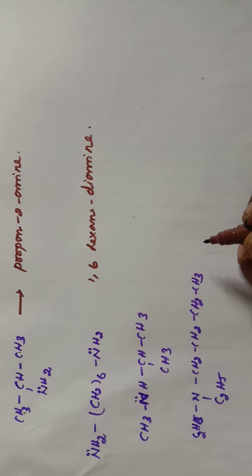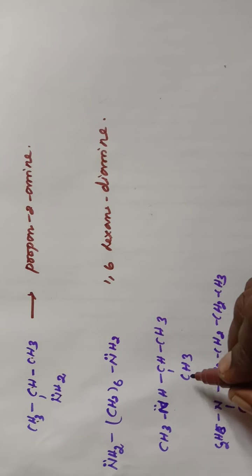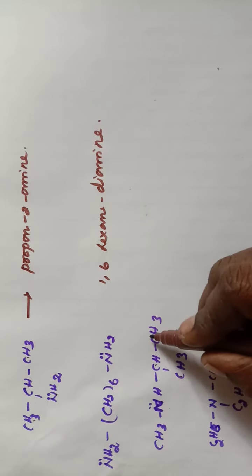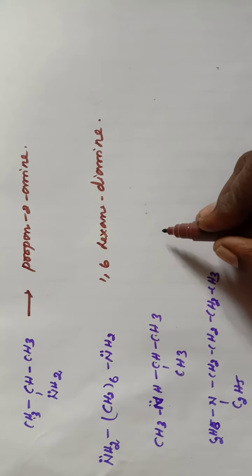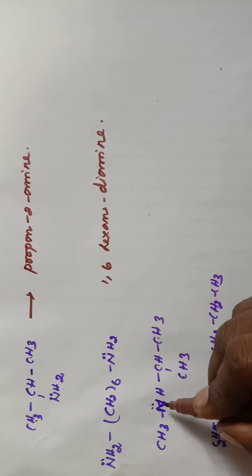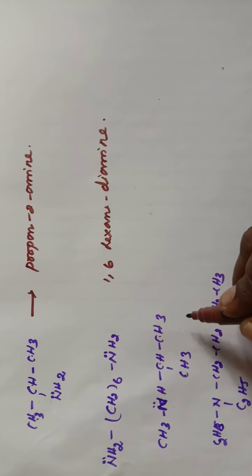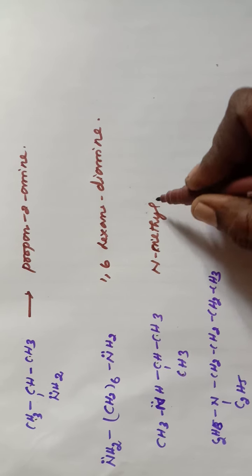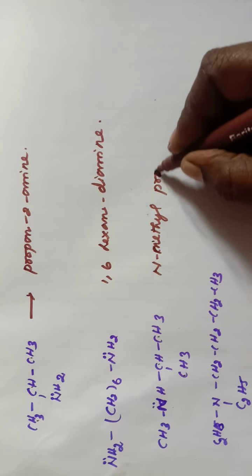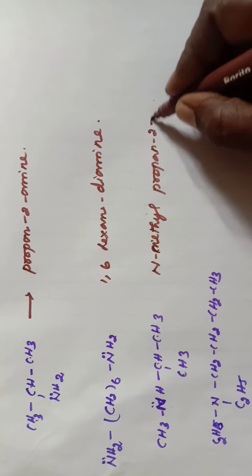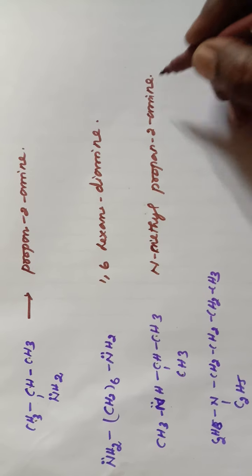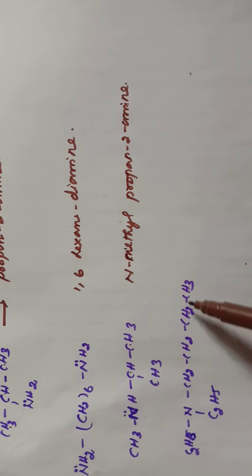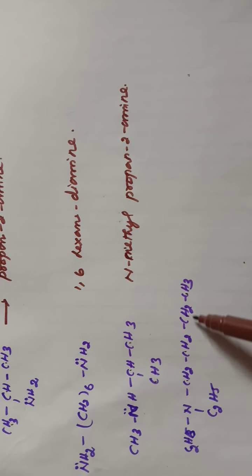Next one is the third compound, 1, 2, 3. This is the root word. Root word name is propane. The second carbon contains the amino group with a methyl group. So name of this compound is N-methylpropane-2-amine. N-methylpropane-2-amine.